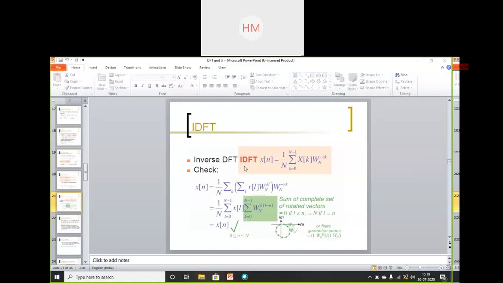Okay, inverse DFT, IDFT: x of n is equal to 1 upon N, summation k is equal to 0 to N minus 1, X of k, W of N to the power minus nk. And you can replace this W by e to the power minus j 2 pi by N. You can replace this also.